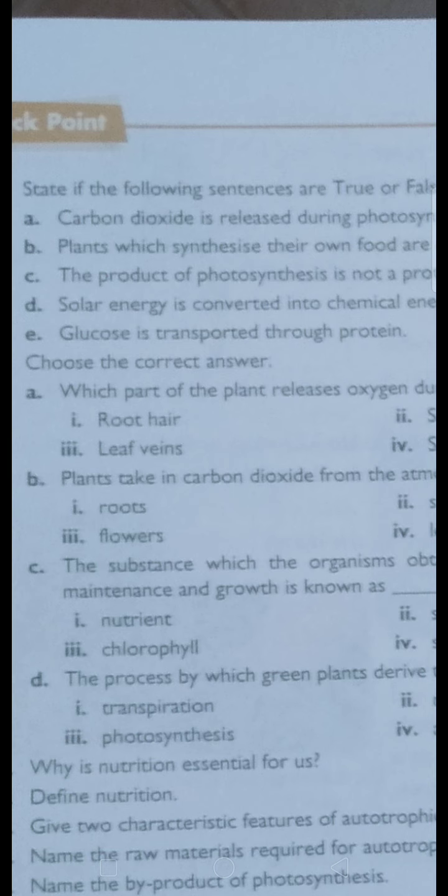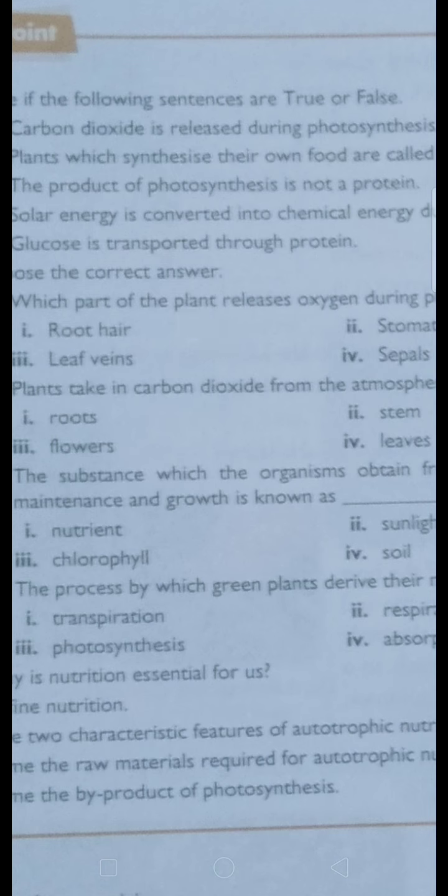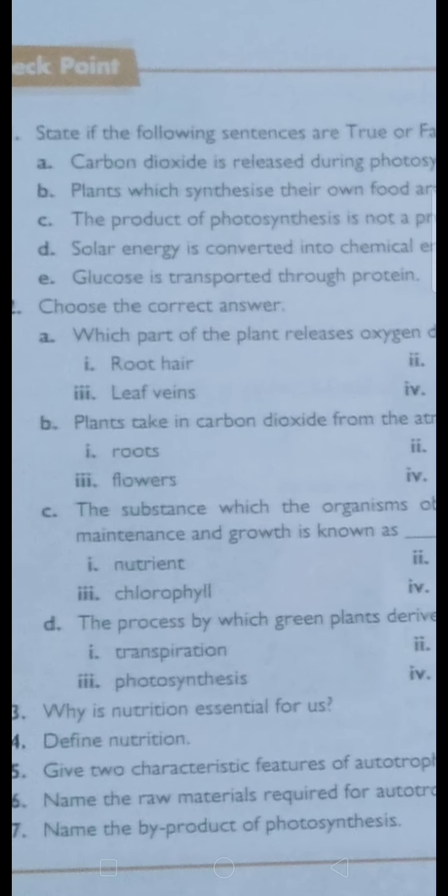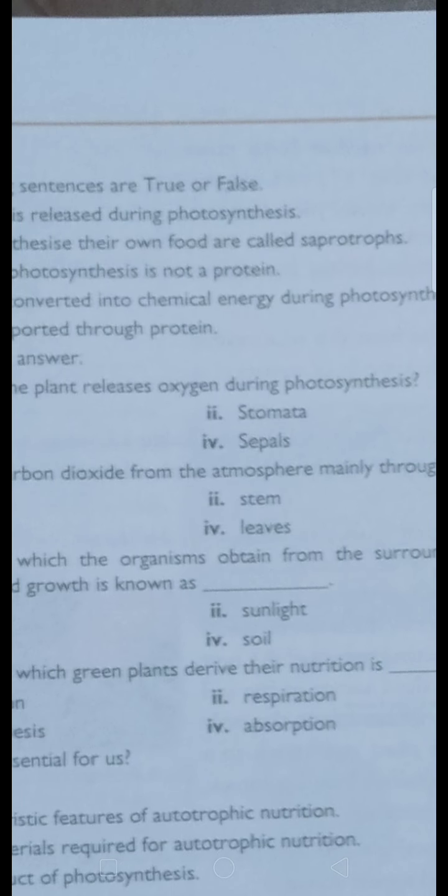Choose the correct options. Which part of the plant releases oxygen during photosynthesis? Stomata. Through the stomata, the exchange of gases takes place. It absorbs carbon dioxide and releases oxygen. In A, the correct answer is stomata. Okay, come to the second one, B.